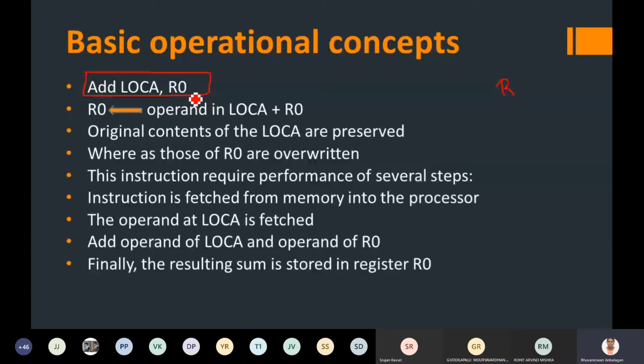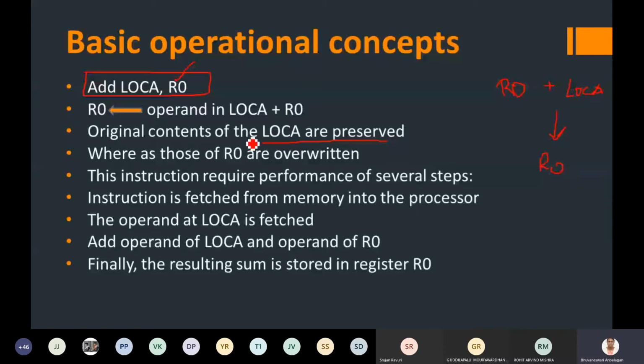What this particular instruction will do is, it will add the value available in location A. This is going to be the memory address name. This is going to be the actual register where some data is available. It is going to add it and then store it again in the R0 register. R0 plus LOCA, the value that is available in R0 and LOCA, it will do it, and once again it will store it where? In R0.